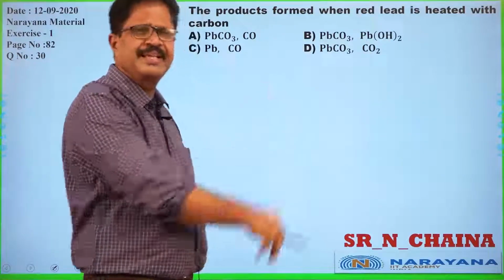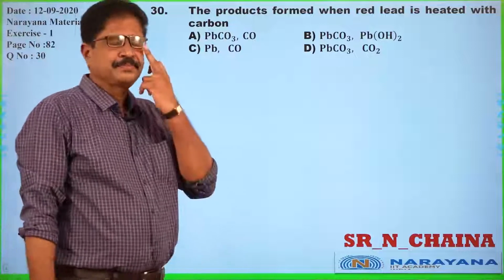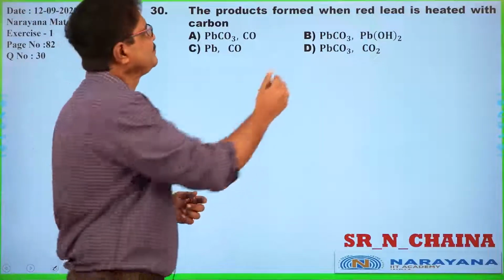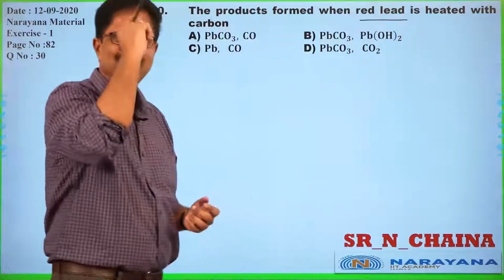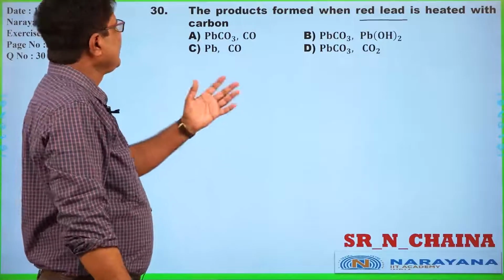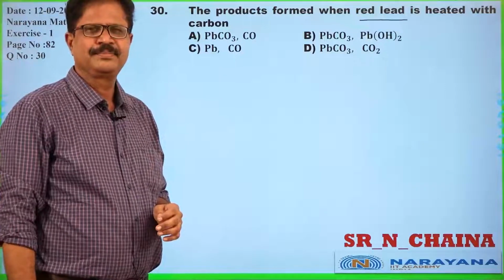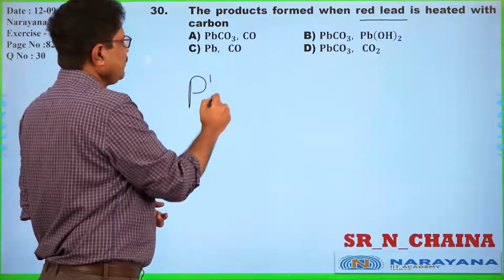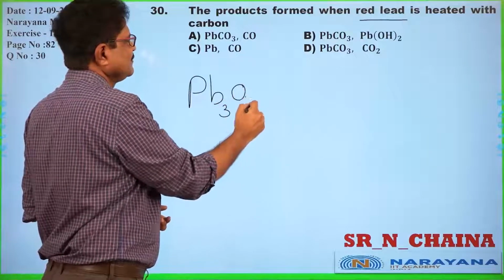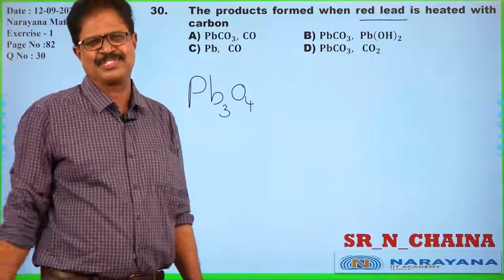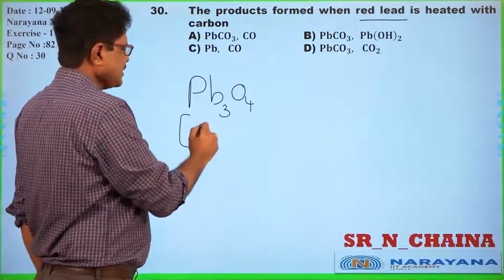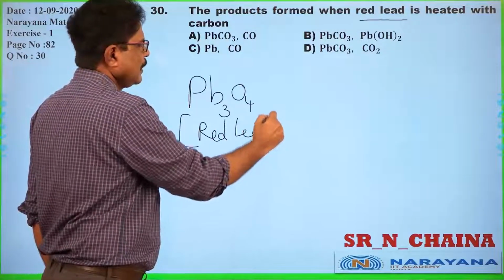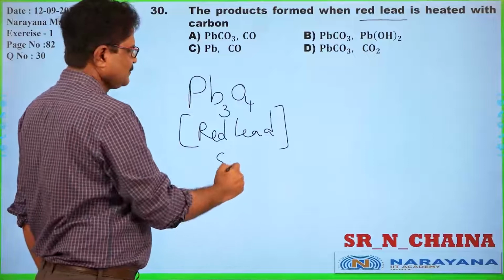Fine. Again, an experimental fact: red lead, used in Sindoor, when heated with carbon, what is the product formed? You know well, it is Pb3O4, just as we have seen in the previous question. This has a red color and is a red pigment, red lead, also called Sindoor.